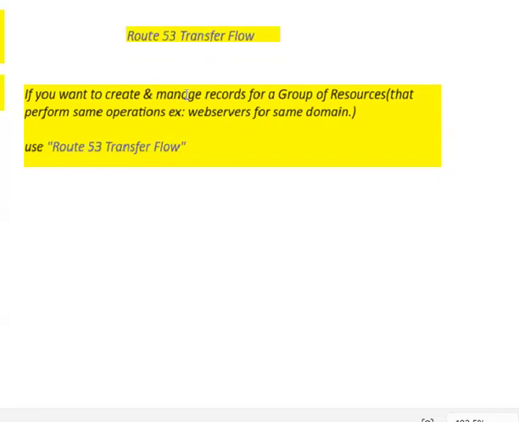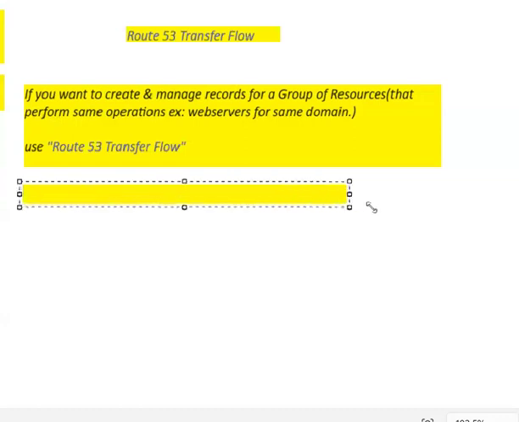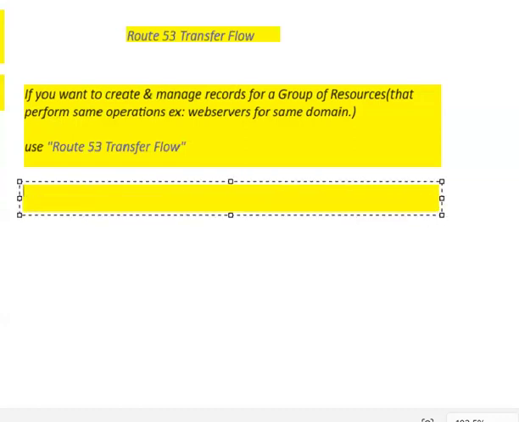In traffic flow, what do we define? We define records, obviously, right? So how many records can I define at a time? At a time, you can define even hundreds of records in traffic flow. So we can define hundreds of records.